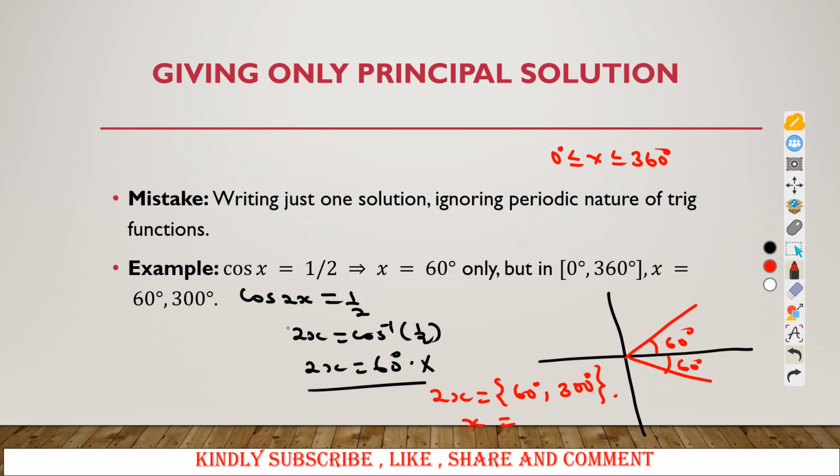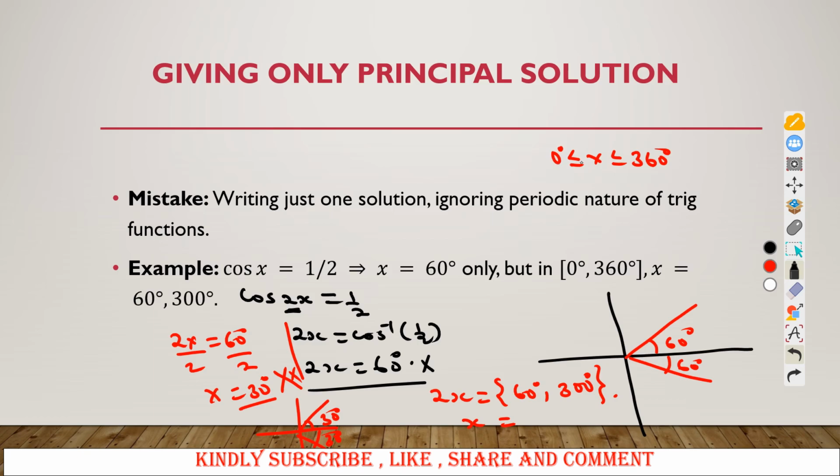Another person, when it reaches here, will simply say 2x is equal to 60 degrees, then divide by 2 here, then get x as 30 degrees. When you do this and represent this one as 30 degrees, this one as 30 degrees where cos is positive, this one will be automatically wrong. So don't divide at this given point. First use the angle that you have obtained to get all the required angles. So what I emphasize here is whenever the coefficient of x changes, make sure you get a new range.